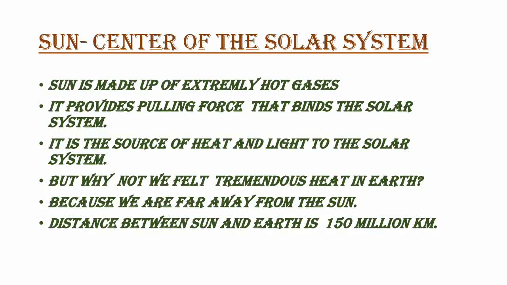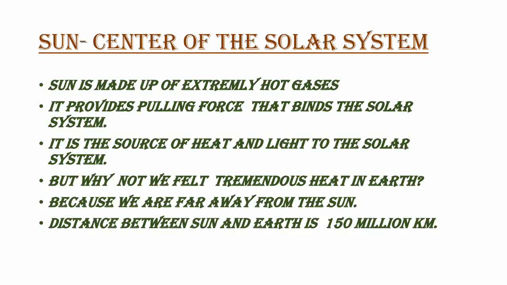And I already said the sun is the head of the solar system and the center of the solar system. Why is it called the center of the solar system? Because the sun has a pulling force. Pulling, it means ilikkaradu, right? Due to this pulling force, it binds all the members of the solar system to revolve around it. What are the members of the solar system?